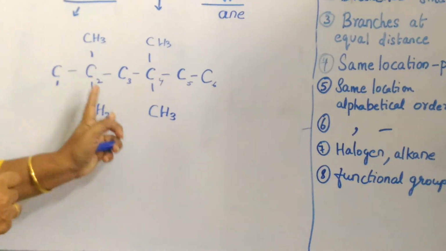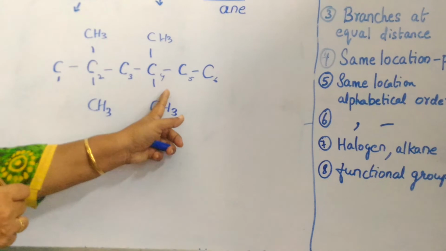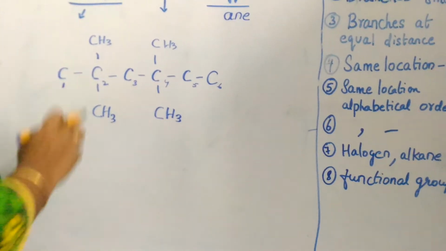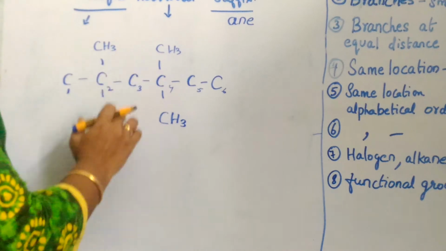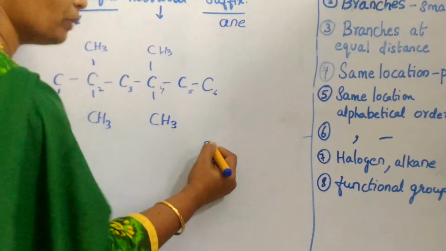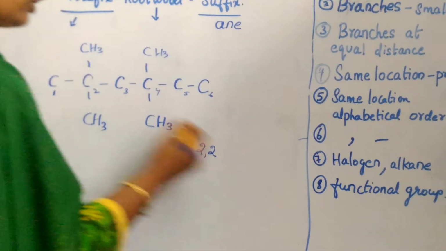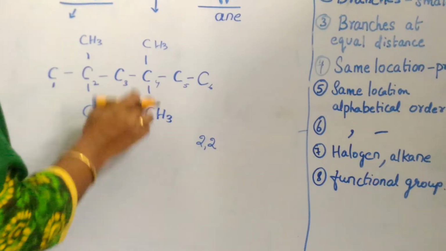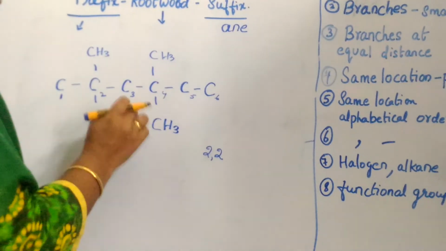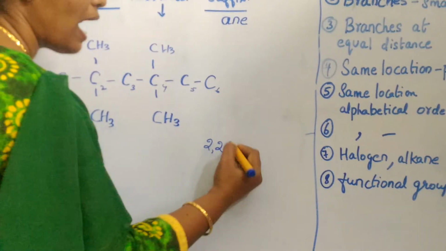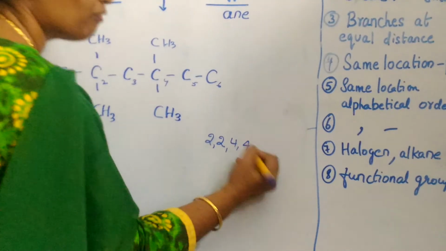Now we have branches in the second and the fourth position. So we have 2 branches in the second position, so it has to be written as 2, 2. And again we have branches in the fourth position. Because it is a similar branch, I have to write it as 4, 4.